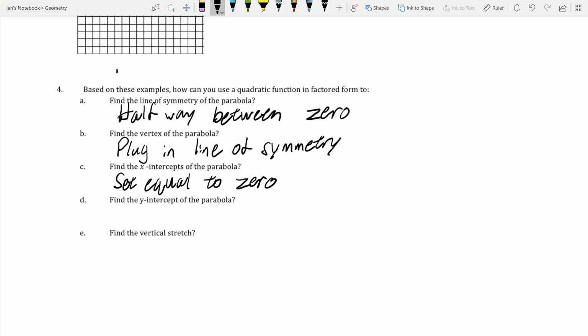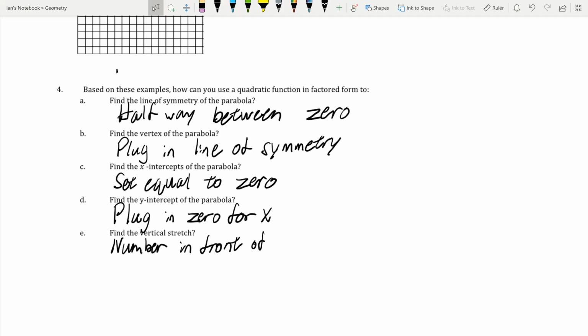The y-intercept for the parabola, we plug in 0 for x. How do we find the vertical stretch? It's out in front of that factored form. It's the number in front of the binomial, or it's the number that's attached to the x.